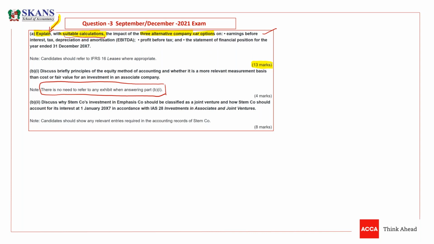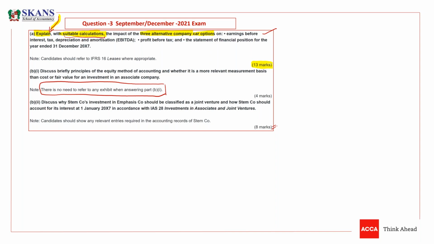Now, guys, what is this part? We will be solving this part as well. But other than that, we have again a requirement for 8 marks. So let's see what this requirement is. Discuss why STEM company's investment in Infosys company should be classified as a joint venture. So the examiner is saying I have classified it as a joint venture, and you need to tell them why. And how STEM company should account for its interest on 1st Jan X7 in accordance with IAS 28 Investments in Associates and Joint Ventures.